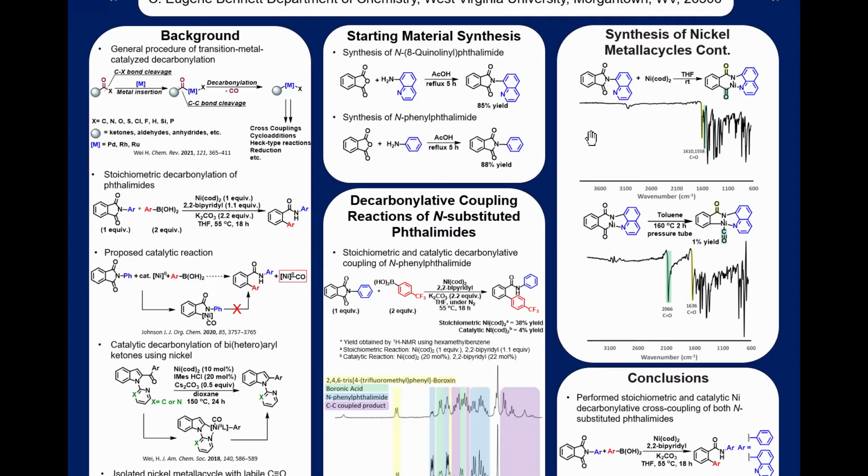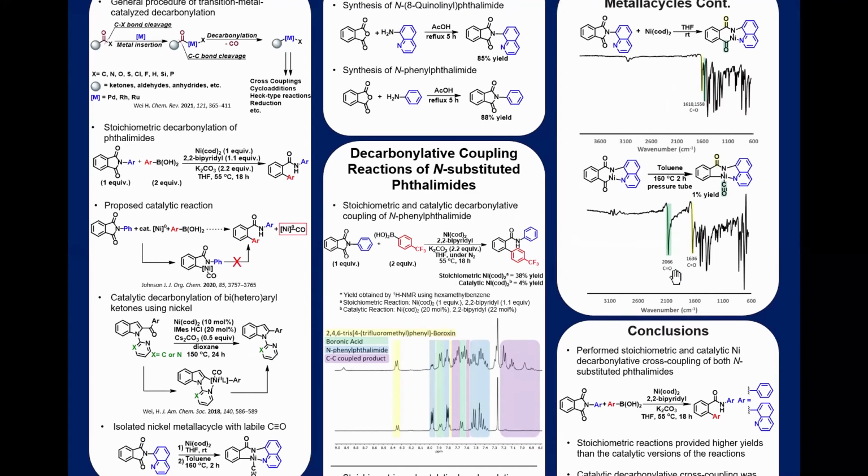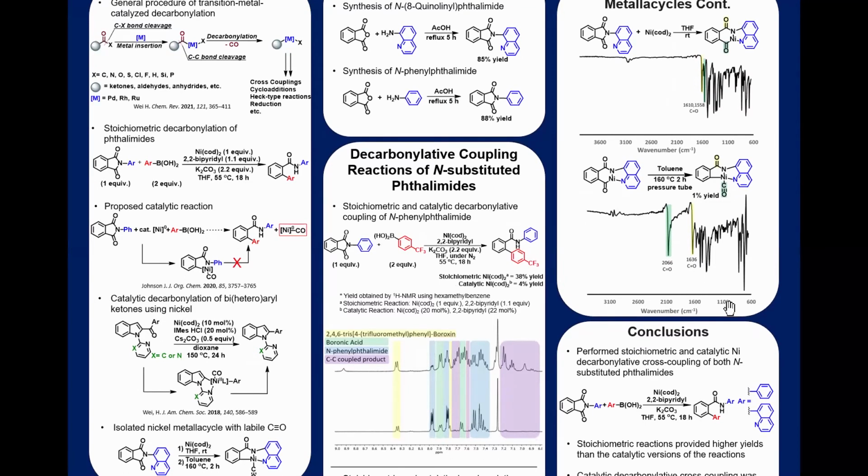This was done in two parts. First, the synthesis of the nickel acyl complex with the quinoline group. This IR shows the two carbonyl peaks. And then that nickel acyl complex was used in the synthesis of the nickel metallocycle. You can see the shifted carbonyl peak attached directly to the nickel is now at 266, which indicates that we did successfully make the nickel metallocycle.